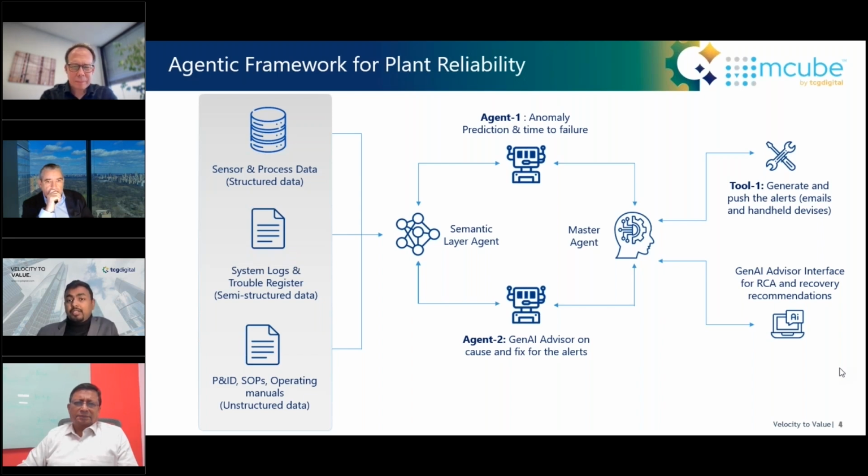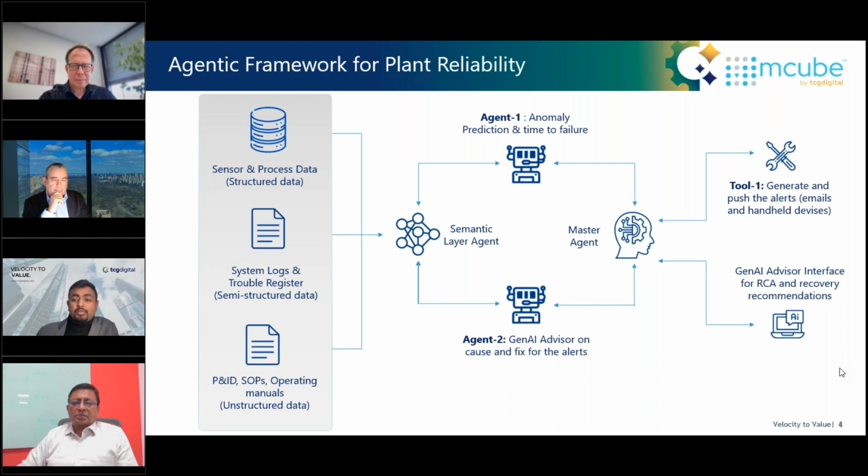And everything is orchestrated by the LLM master agent or reasoning agent, which I was explaining in the first part. So the query goes to the master agent, which coordinates between different other agents and finally gives the answer and recommendation. So one part is predicting the failure, the second part is giving the recommendation on how to troubleshoot that failure, when in the past history this failure has happened, combining it with the cost data to see what it translates into in terms of cost if this interruption happens in the plant.